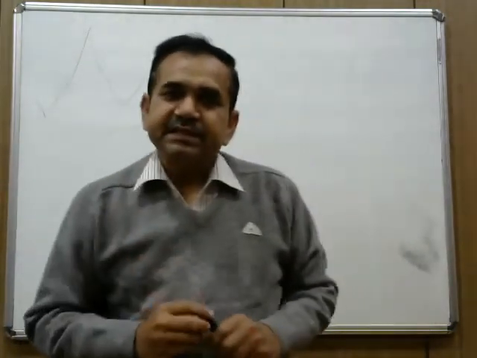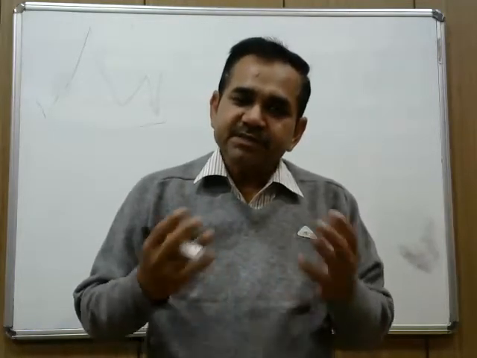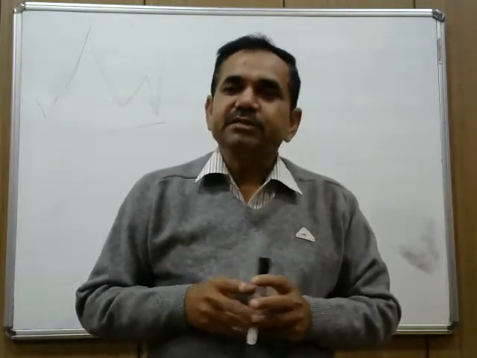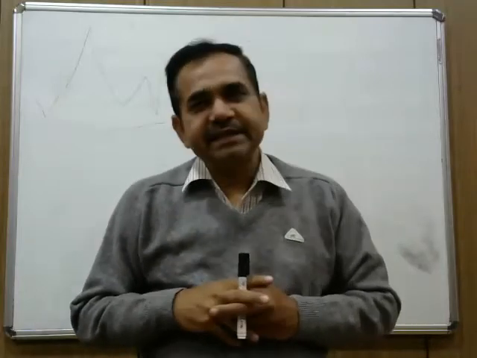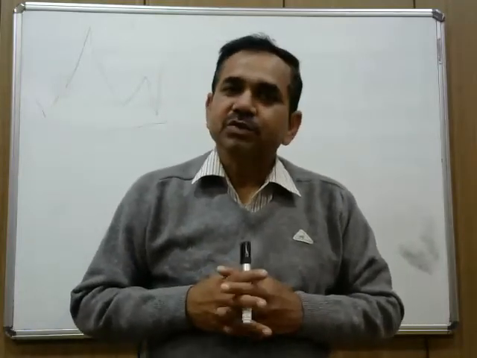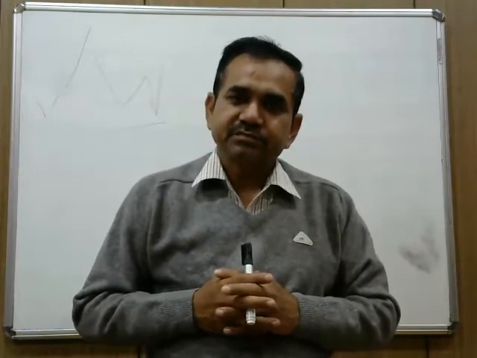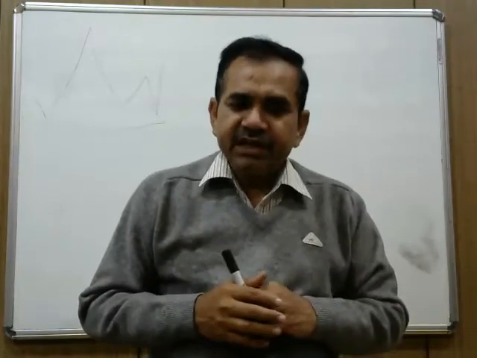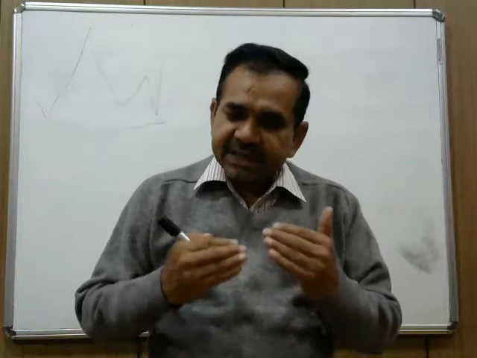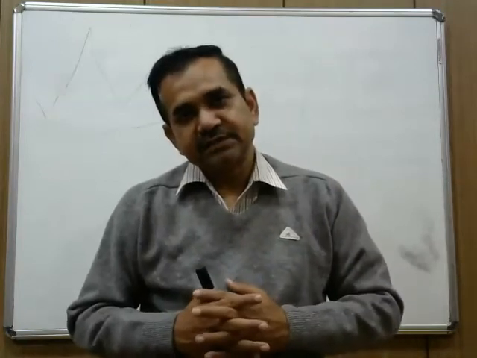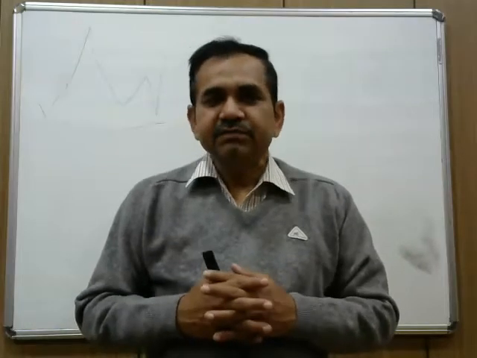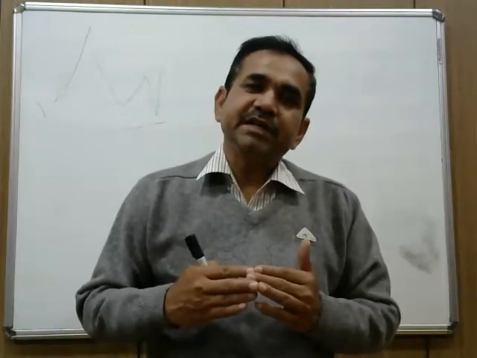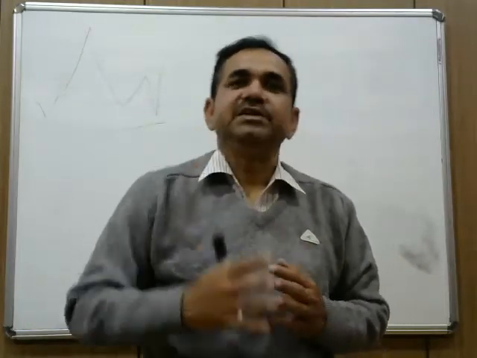Before I proceed further, let me explain that in many of the books, a third type of bonding is also written, which is called coordinate bonding. Coordinate bonding is also a special type of covalent bond in which the shared electron pair is given by one atom only.